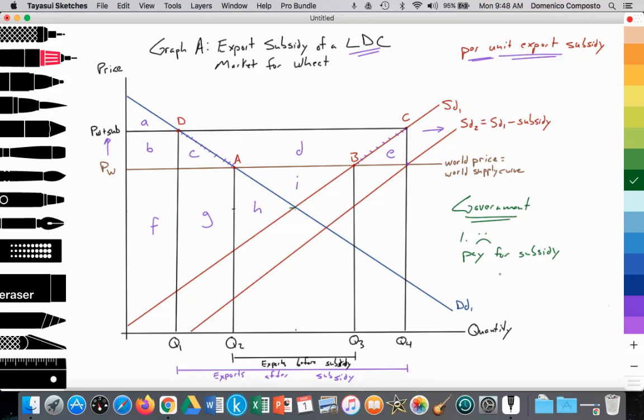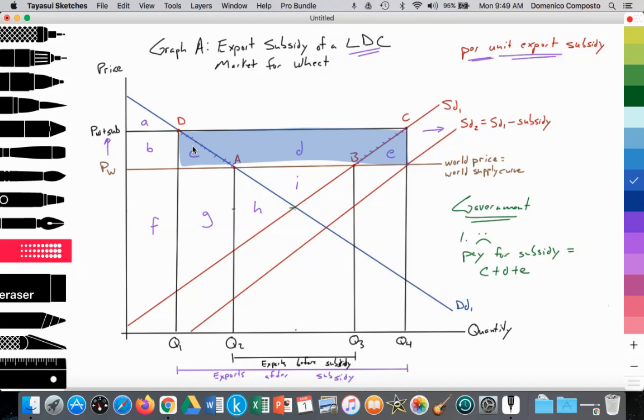How much does that equal? Right? The amount being paid for the subsidy is equal to areas C, D, and E. C plus D plus E. All right, let me just go ahead and highlight that area. All right, this is the amount being paid by the government.